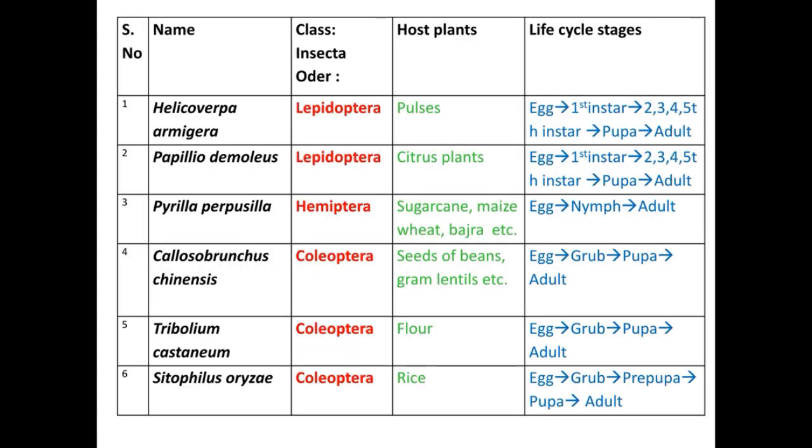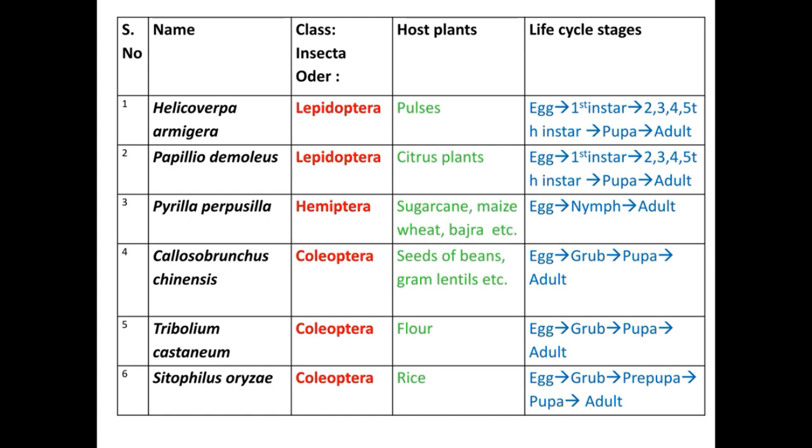This table shows the different insects belonging to different orders, their host plants and the different stages in their life cycle. Helicoverpa armigera and Papilio demoleus belong to order Lepidoptera, Pyrilla perpusilla belongs to order Hemiptera, and Callosobruchus chinensis, Tribolium castaneum and Sitophilus oryzae belong to the order Coleoptera.